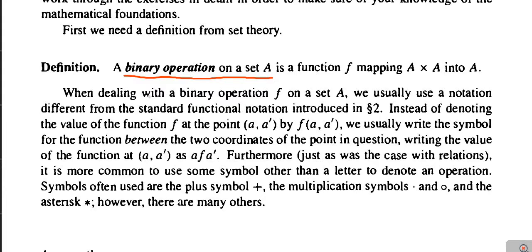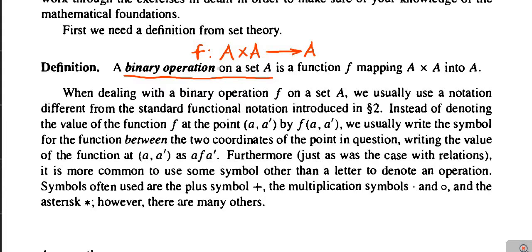a function f mapping A cross A into A, which means that if f is any function from the set A cross A, the Cartesian product of set A with itself, and if it is into the set A, then such a function is called a binary operation on set A. That is, a function whose domain is the Cartesian product of set A with itself and whose range set is the set A is called a binary operation on set A.